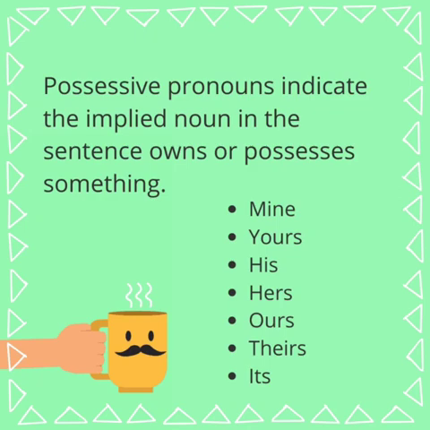Suppose I'll give you an example. This marker is mine. Now tell me, what is the possessive pronoun here? Marker is a noun, is is a verb, this is ये, mine. What do you mean by mine? ये marker मेरा है. So mine is a possessive pronoun. Mine के बाद कोई noun नहीं आ रहा. There is no noun after mine. So this is a possessive pronoun.